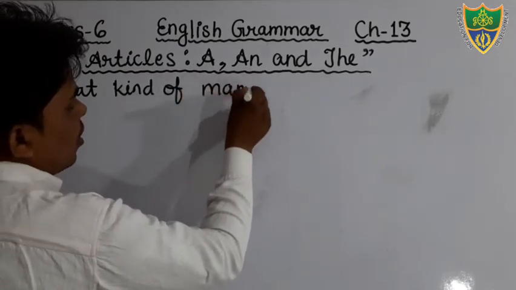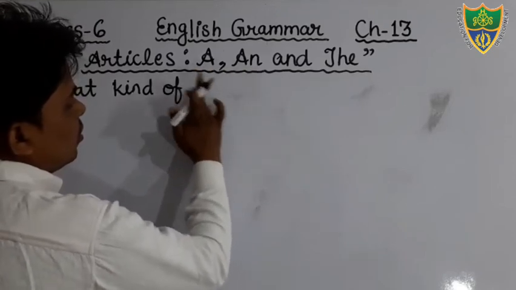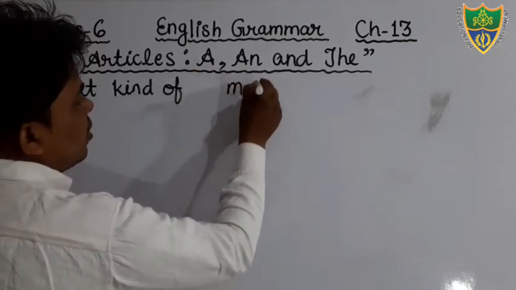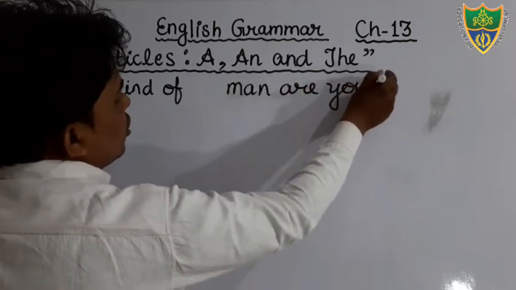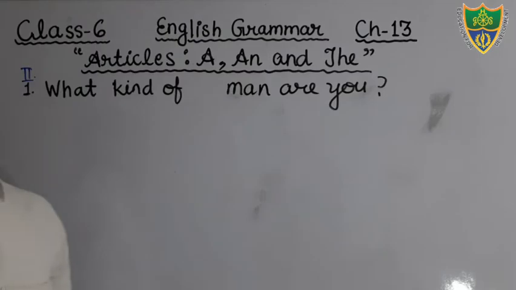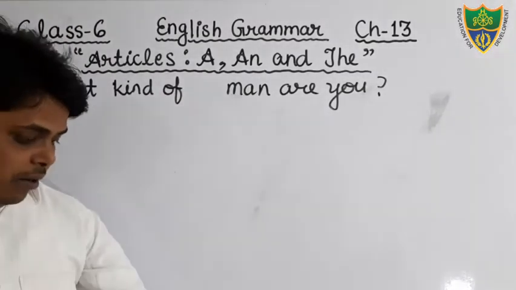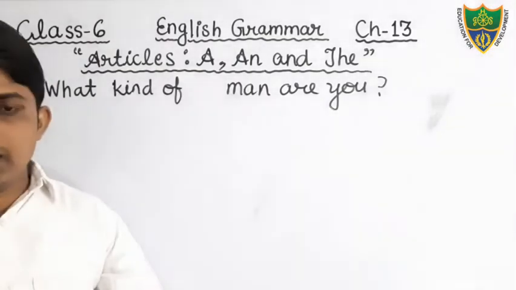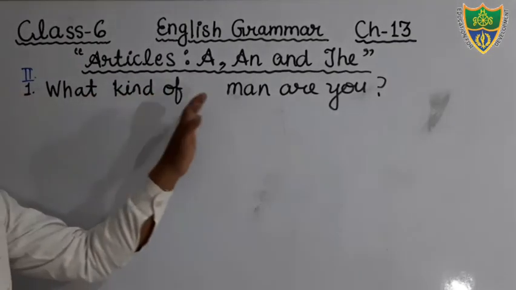What kind of man are you? This is your question, the sentence given in your book at page number 59, exercise two, question one.